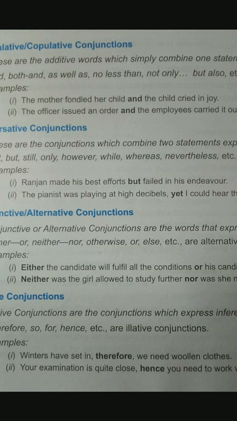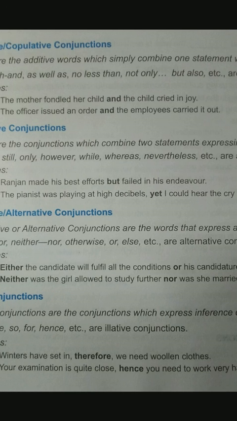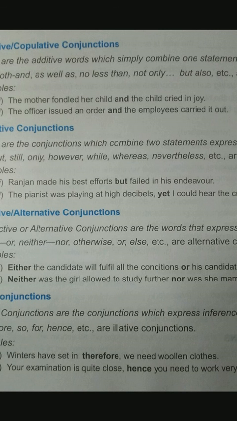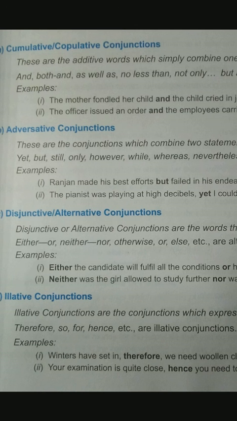The pianist was playing at high decibels, yet I could not hear. So two opposite things are happening. Adversative conjunction means joining opposite things, opposite ideas. Like Rajan made best effort, one thing, but the opposite thing is he failed. The pianist was playing at high decibel, means very high sound he was playing, yet I could not hear. So when two opposite ideas are joined with the conjunction, that is adversative conjunction.